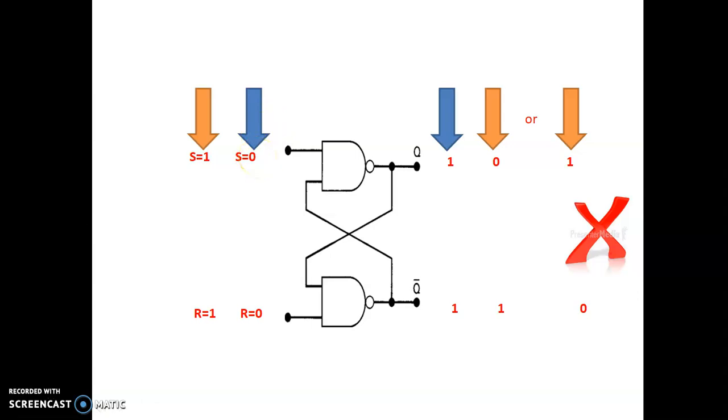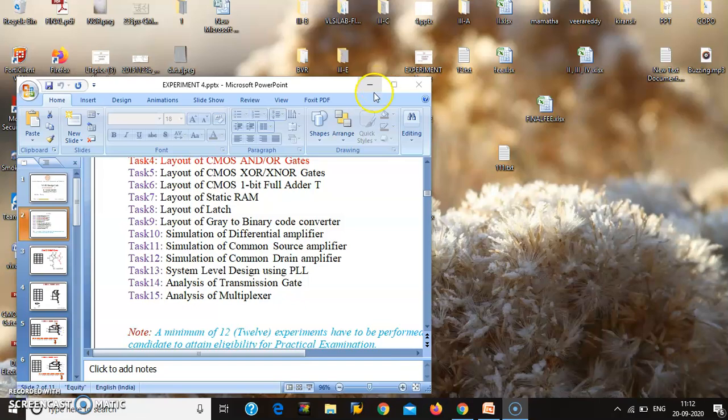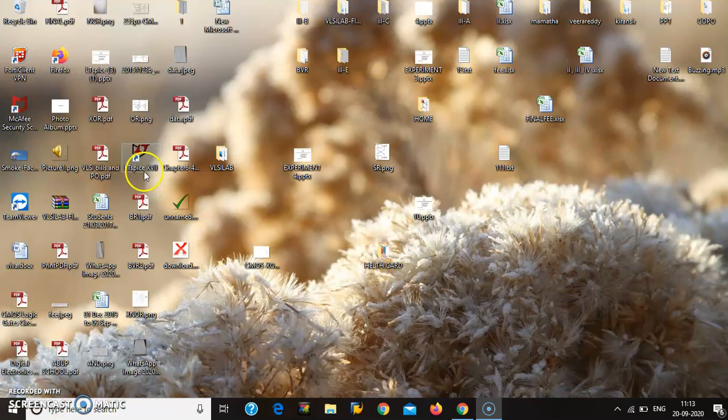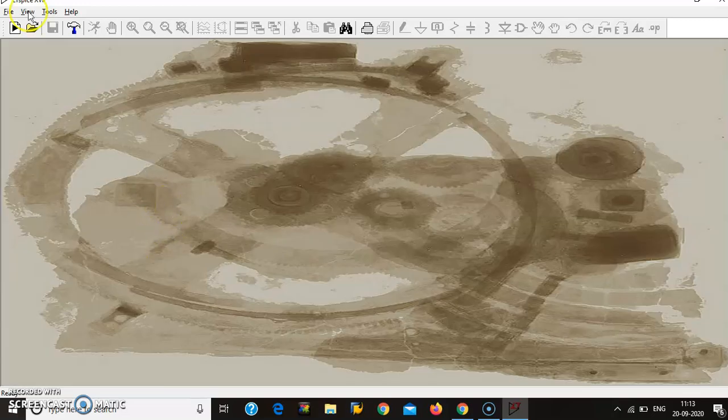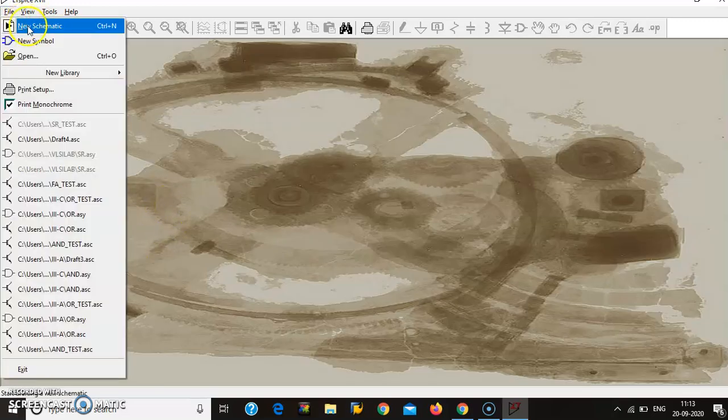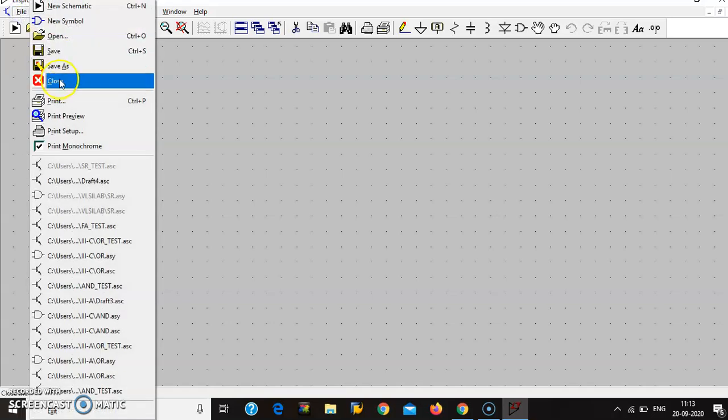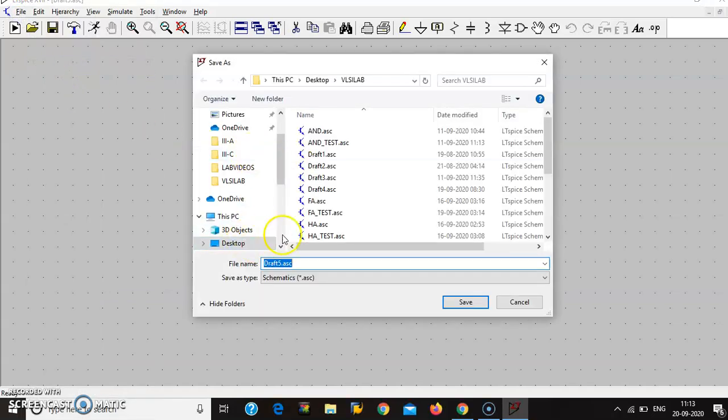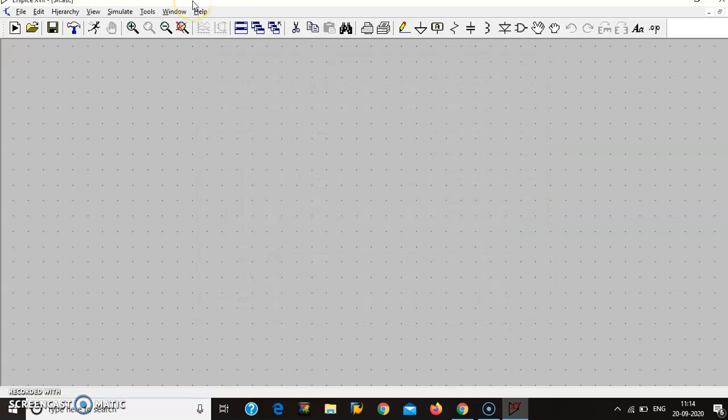Let's see how to draw this SR latch by using LTspice software. Go to LTspice, File, New Schematic, Save as, in the same VLSI lab folder, SR latch, SR.asc.